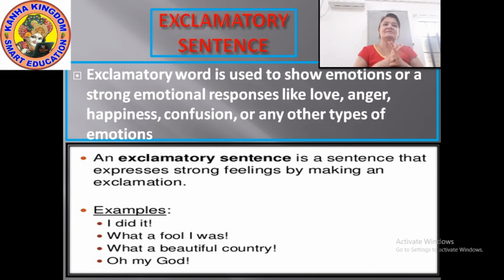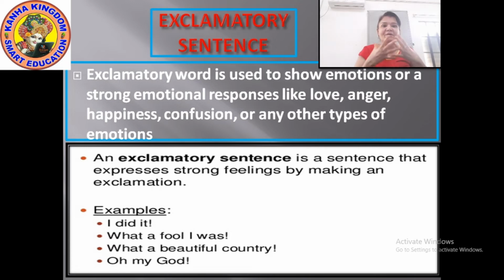Okay. Next, what a fool I was. Such types of expressions also need an exclamation mark. Here the sentence is starting with a question word, but it is not a question. Look at the formation of the sentence. What a fool I was. It is giving some kind of expression, emotion, feelings.